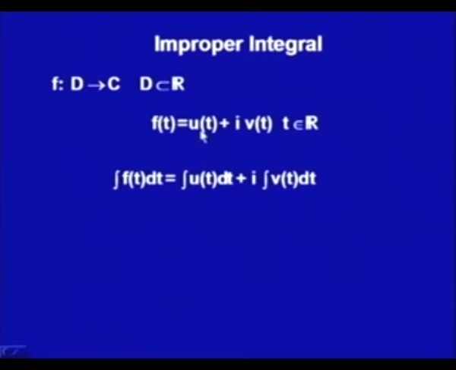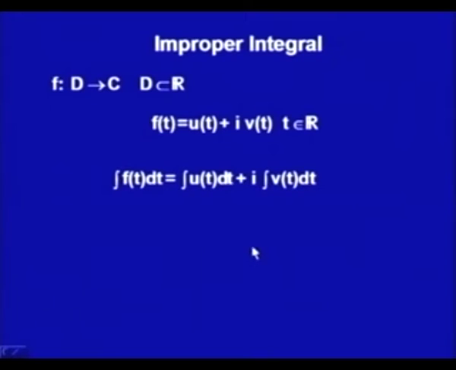So, if these two real functions u and v are such that these two improper integrals exist, then this integral will always exist. Now, if you remember from real analysis, what are the conditions for the existence of these improper integrals? That simply says that these functions must be continuous. Moreover, if you remember your integral calculus, if you have antiderivatives of these functions u and v, then this integral does exist.